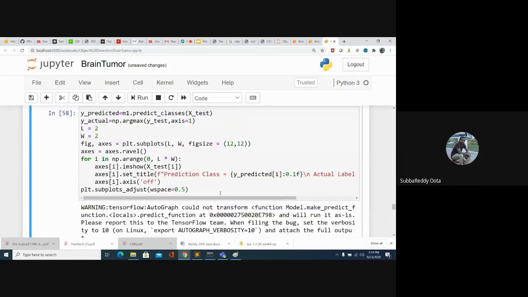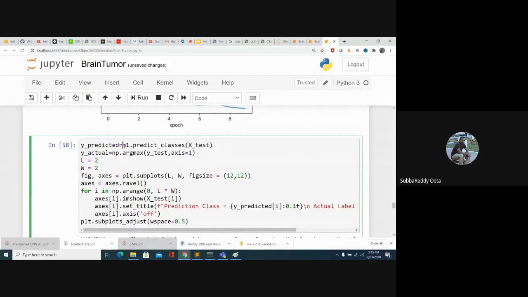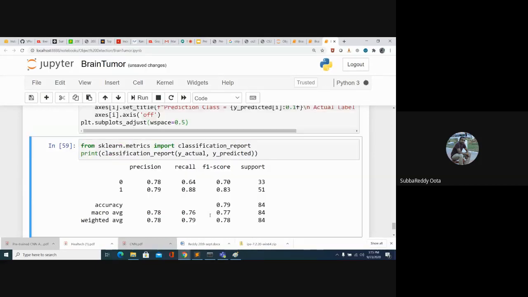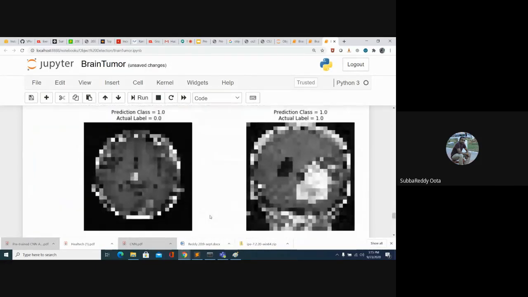Suppose you want to predict on the test data. We take our model and pass our test data. Then you'll get two probabilities for each image because we have two classes. If we apply the argmax function on the two probabilities, wherever we got the higher probability, we get that particular class index. That is nothing but y actual. Then we will compute the loss between actual and predicted.